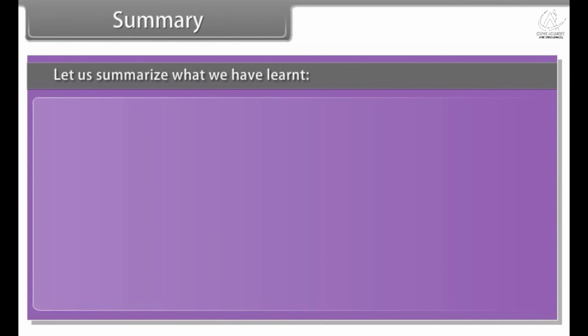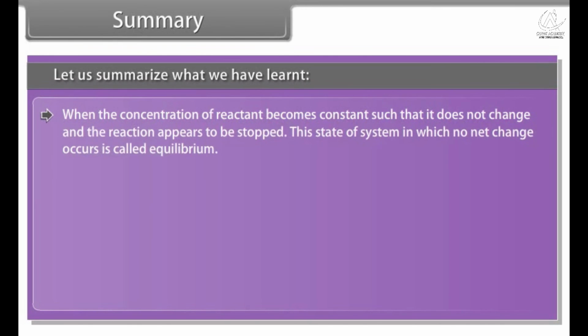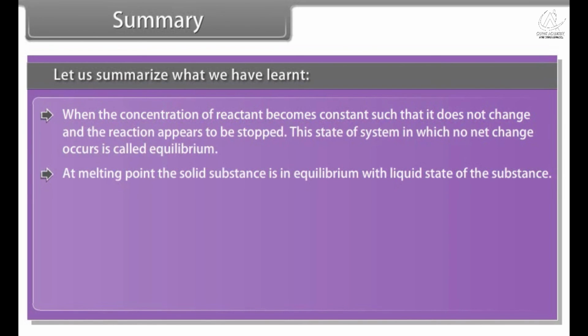Summary. Let us summarize what we have learned. When the concentration of reactant becomes constant such that it does not change and the reaction appears to be stopped, this state of system in which no net change occurs is called equilibrium. At melting point, the solid substance is in equilibrium with liquid state of the substance.